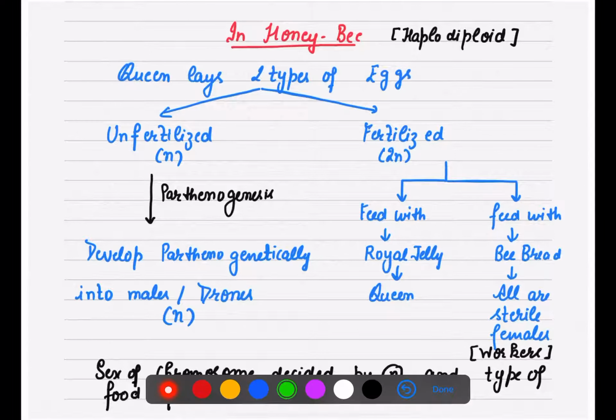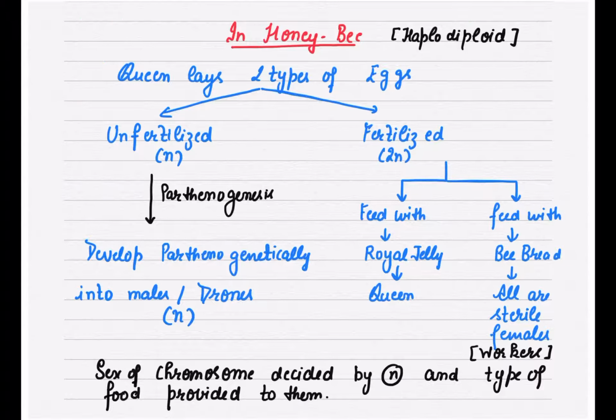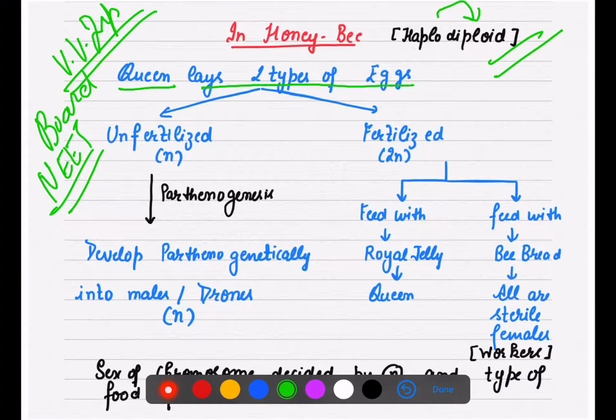In honeybee, a very important point for every type of examination, either board, NEET or any competitive examination. In honeybee, the condition is haplodiploid type. First I am giving you just the gist, just the introduction, then we will talk about the cross. In honeybee, the queen lays two types of eggs, fertilized or unfertilized.